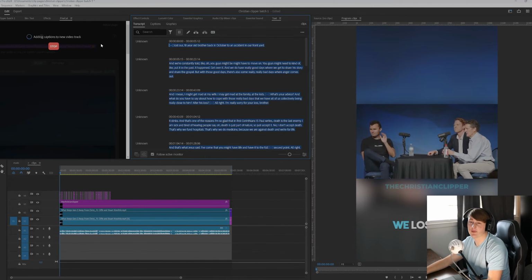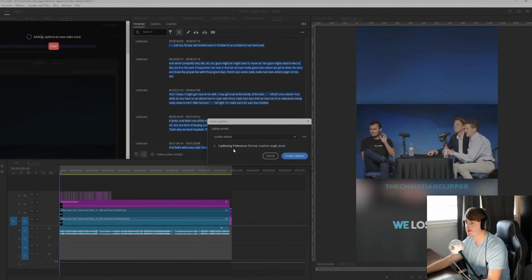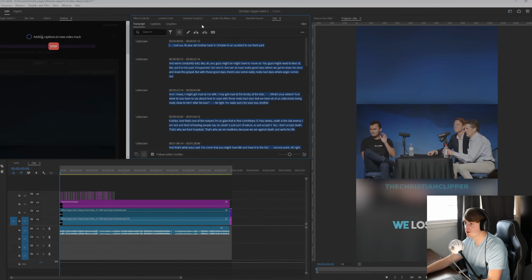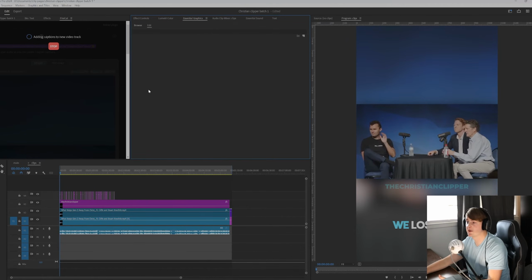And keep in mind, you can also create captions in Premiere Pro itself. So you would just go to text and then create captions, and then you just create your own custom amount. If you want a single line, double line, the amount of words you want on the screen, and then you just create captions. And then once you do that, you would just go to Essential Graphics and then create your own custom text and make it its own preset so you can use that for all future videos.